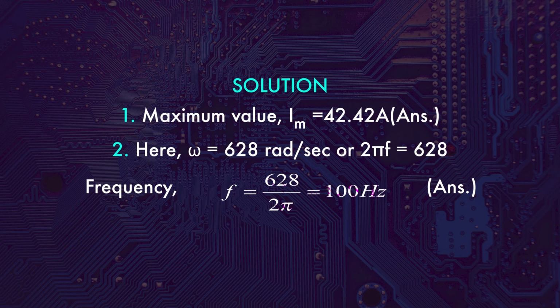Omega is equal to 2 pi f. That means you can write 2 pi f is equal to 628. So what will be the value of f? f can be written as 628 divided by 2 pi. And what is the value of pi? The value of pi is 3.14. So just put the value of pi in this expression and you can calculate the frequency. So this frequency comes to 100 Hertz.